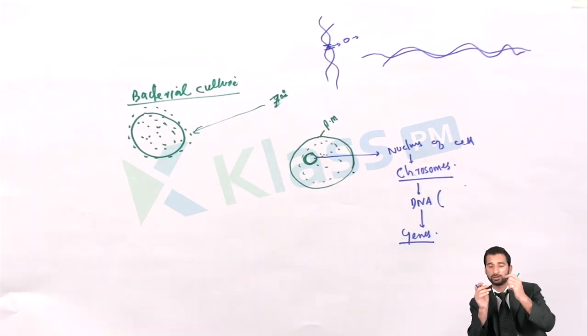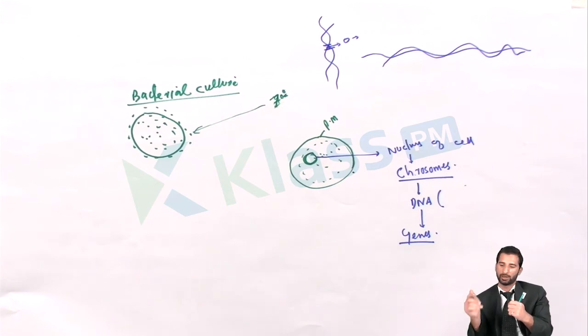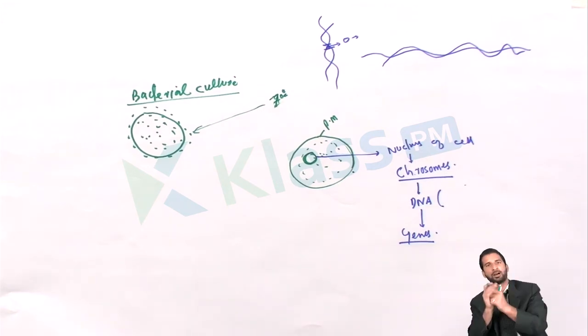Simply, genes are the unit of inheritance with the help of which the characters are transferred from parents to the offspring. So, what are these genes? Genes are a segment of the DNA, a segment of genetic material which codes for a protein, and that protein is responsible for any phenotypic character, for any trait. So these genes are actually responsible for the transfer of the characters from parents to the offspring.